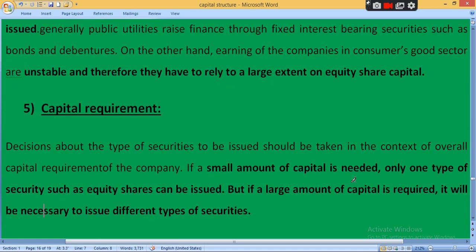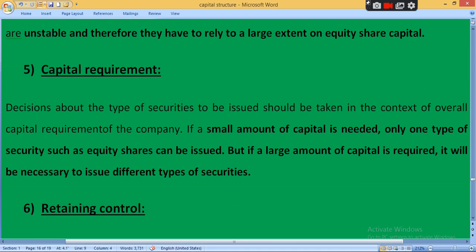Clear? Then capital requirement. Fifth one, capital requirement. So for example, this is about the types of security. Security means equity share, preference share, bond, debentures, આ બધું શું કહેવાય? Security, instrument. Clear? So decision about the types of security to be issued should be taken in the context of overall capital requirement of the company. If small amount of capital is needed, then only one type of security such as equity share can be issued. જો કંપનીને કેટલી કેપિટલ રિક્વાયરમેન્ટ છે એના બેઝ ઉપર તમારે સિક્યુરિટી ડિસાઈડ કરવાની, ઇન્સ્ટ્રુમેન્ટ ડિસાઈડ કરવાની.